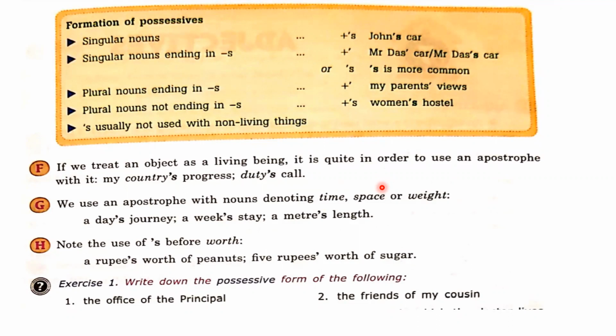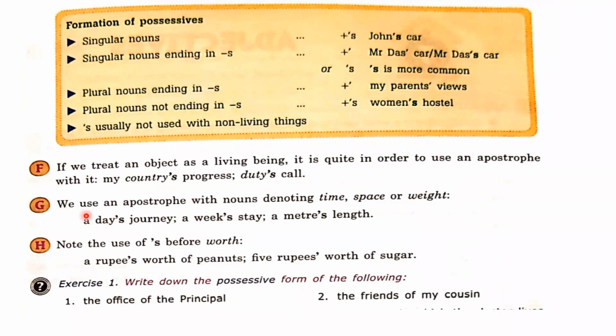But when we talk about non-living things and give them some qualities of human beings or living beings, at that time we can use an apostrophe with them if we want to show possession, like country's progress. We know that a human being gets progress but a country doesn't, but we want to give the quality of a human being to our country. In that case we can use an apostrophe with non-living things, like country's progress, duties, right?